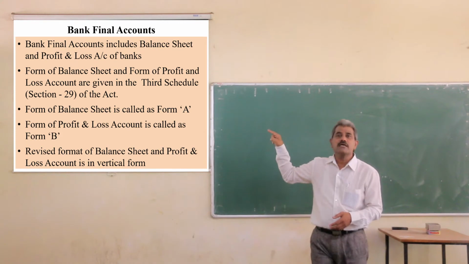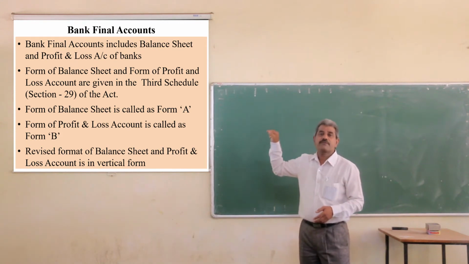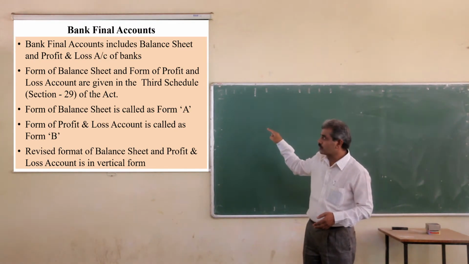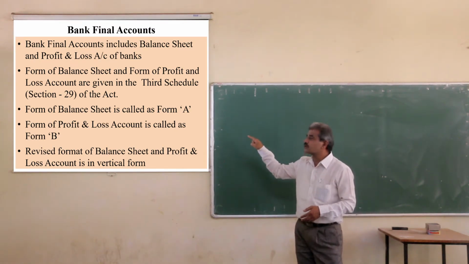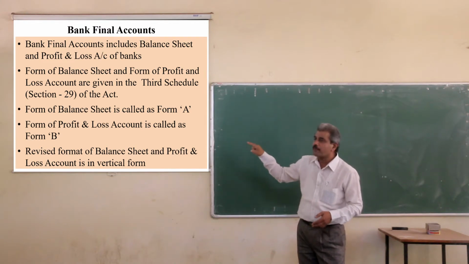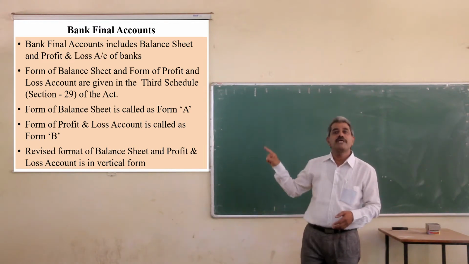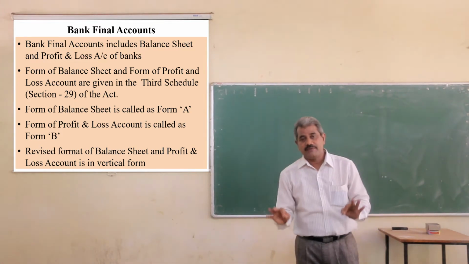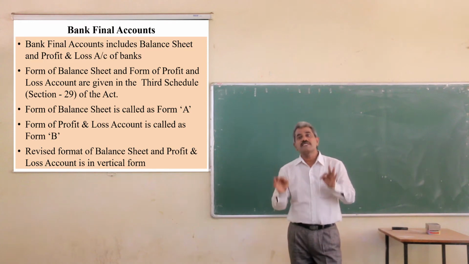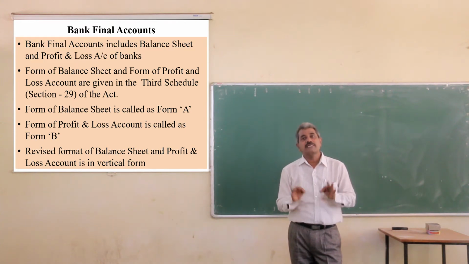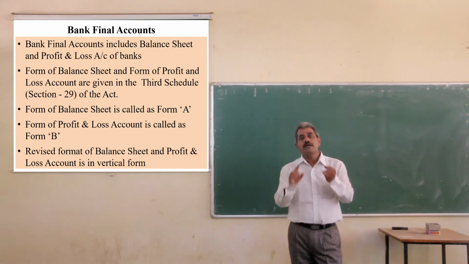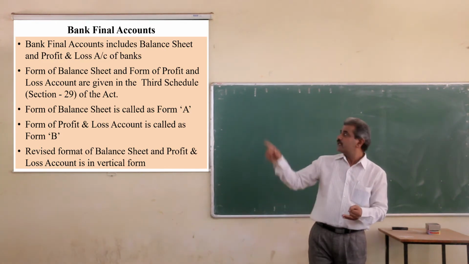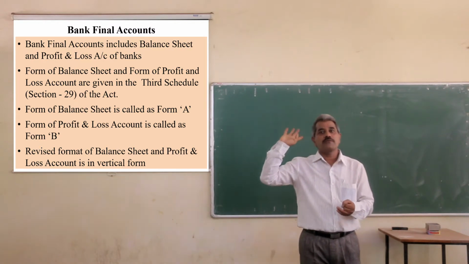This section prescribes the form for preparation of both. The form of the balance sheet is called Form A, and the form of the profit and loss account is called Form B.